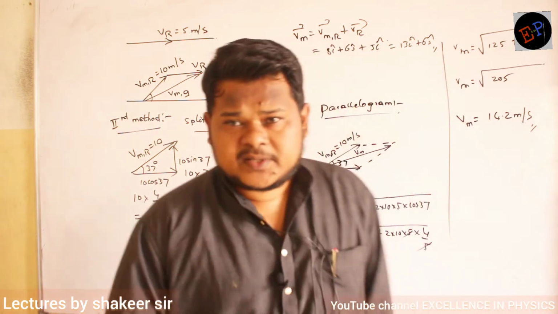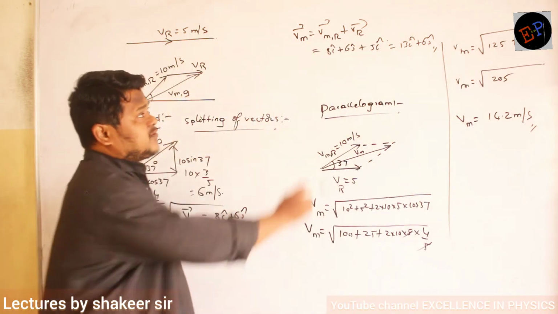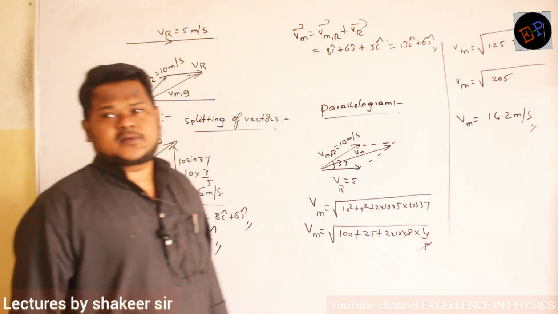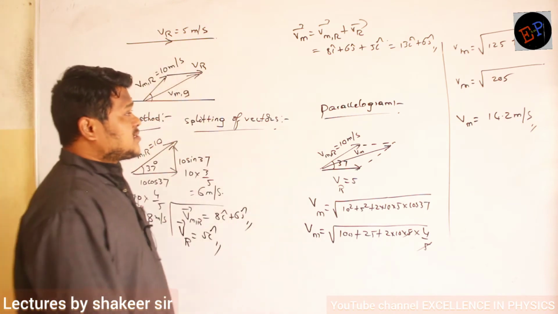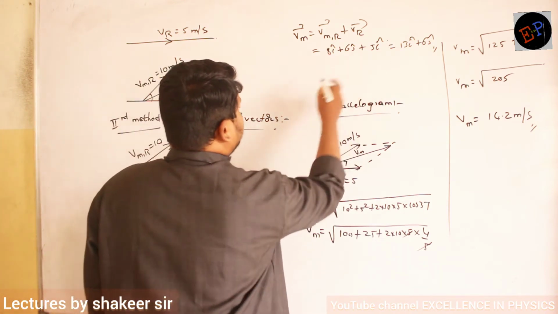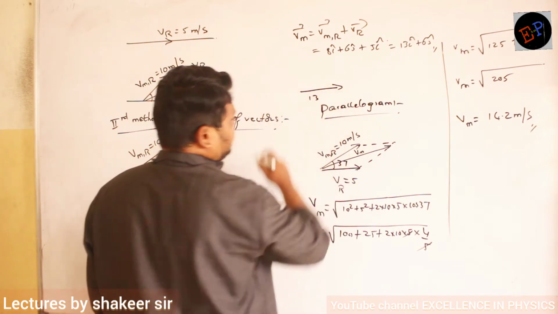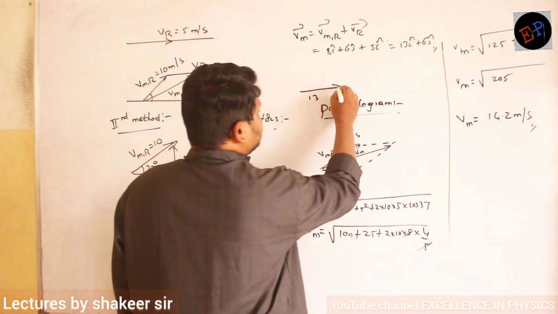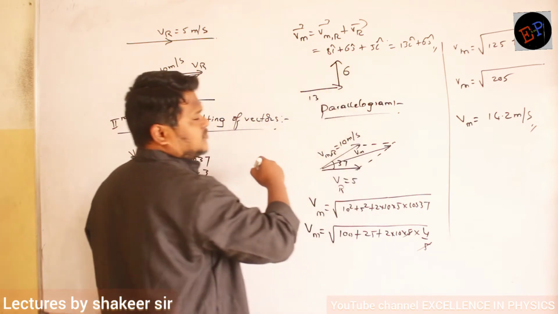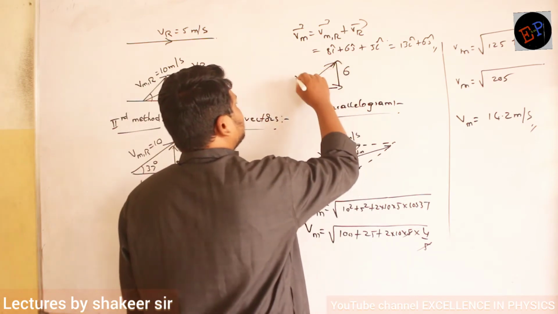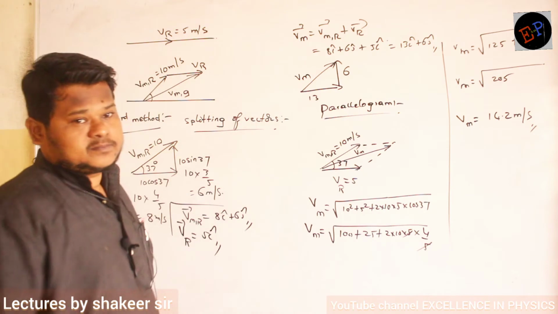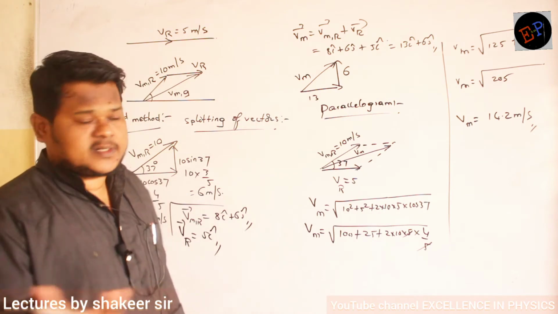Now what is the advantage of writing in vectors? You can find the direction of resultant velocity also. How can you find the direction of resultant velocity? So 13 i cap means in this direction only, no? This is 13. 6 j cap means this is 6. So this becomes my resultant velocity. This is the velocity of the man. That is what is meant by 13 i cap plus 6 j cap.